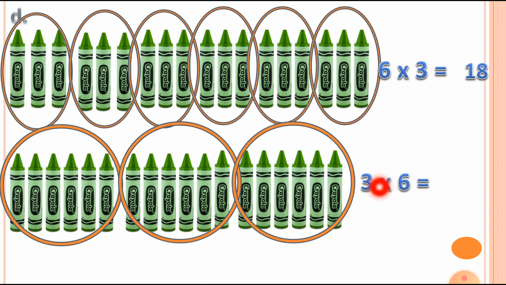So we can write down the multiplication fact this way. Total this is 3 groups and each group has 6 crayons. That's why I am putting this 6 here. 3 6s is equal to 18. So you can see this, that we are just swapping the numbers, nothing else. So the product is remaining the same. The answer is not changed.